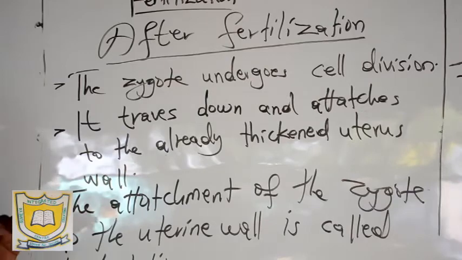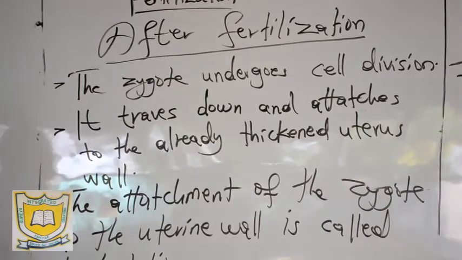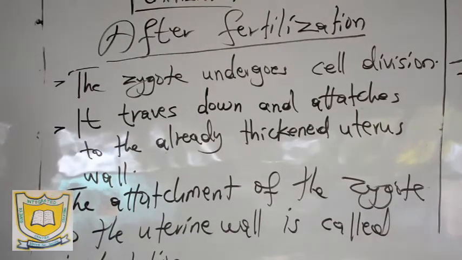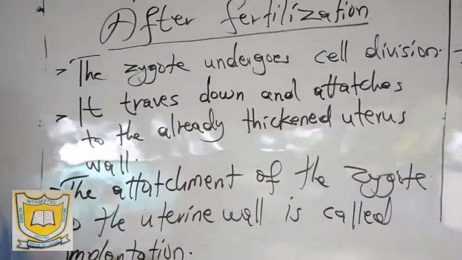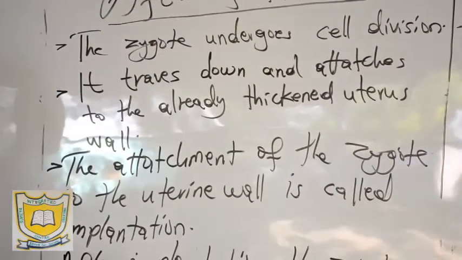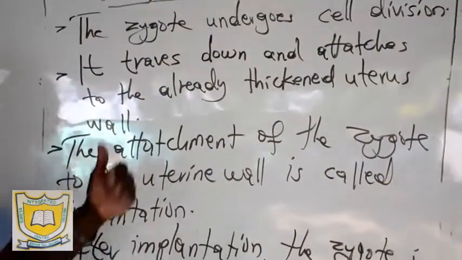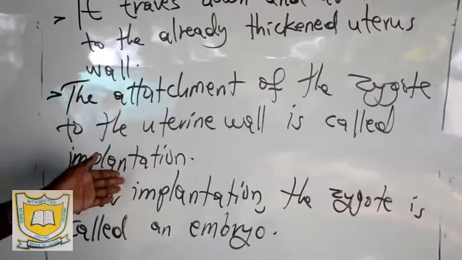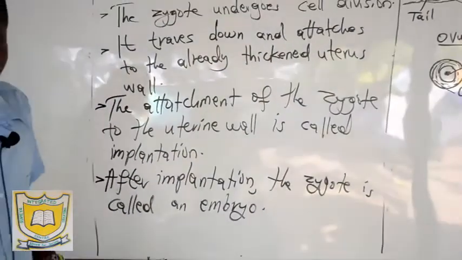Then the zygote attaches itself on the already thickened uterine wall, and after it has attached there, it is now called an embryo. That process of a zygote attaching on the uterine wall is what we call implantation.